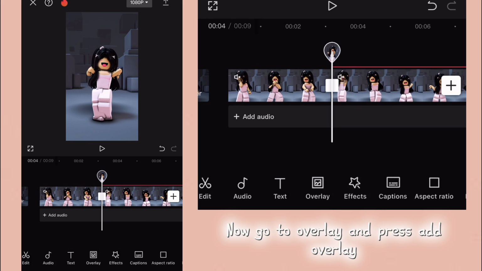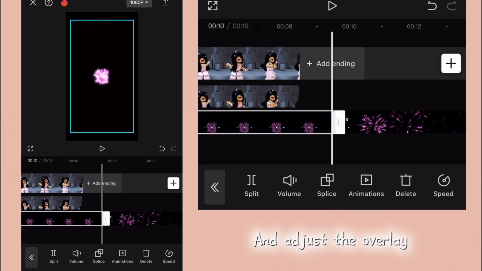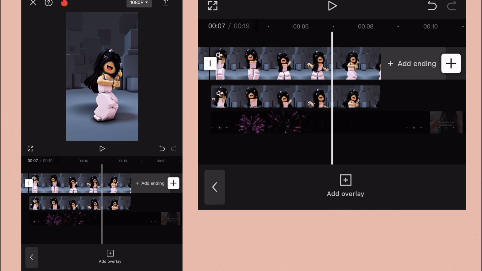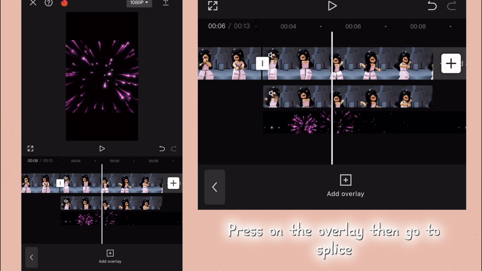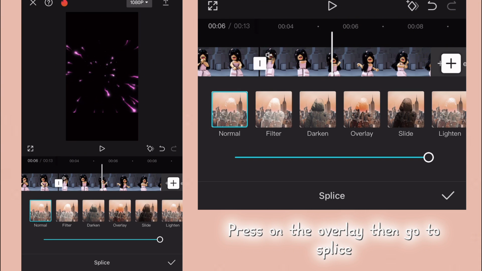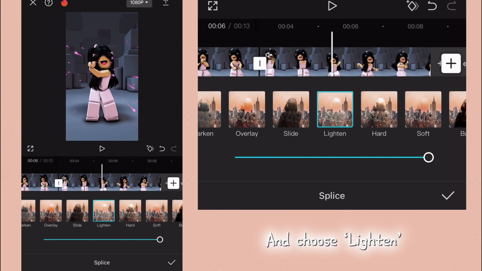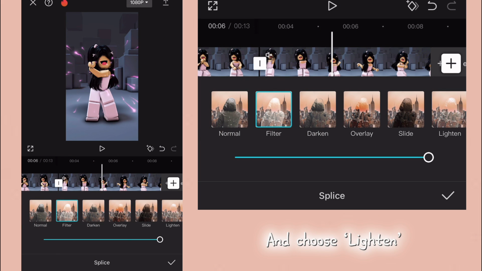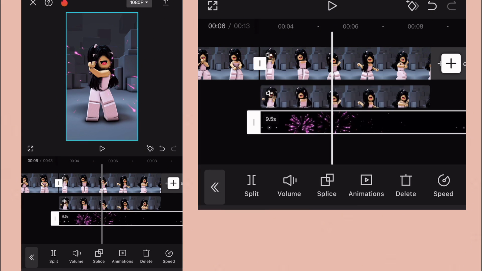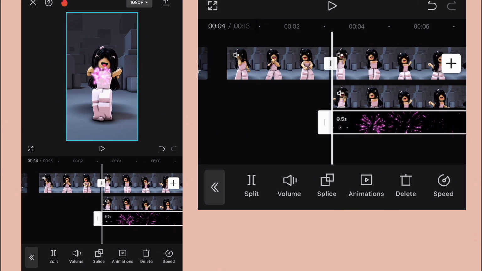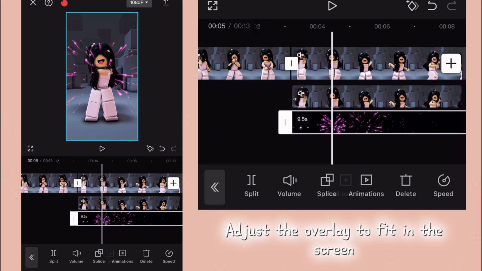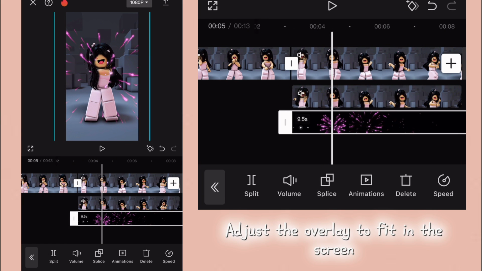Now go to Overlay and press Add Overlay. Screen record this. And adjust the overlay. Press on the overlay, then go to Splice and choose Lighten. Adjust the overlay to fit in the screen.